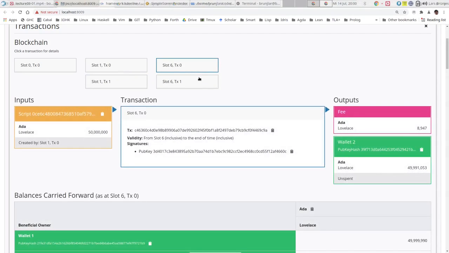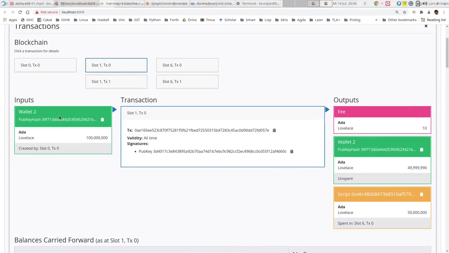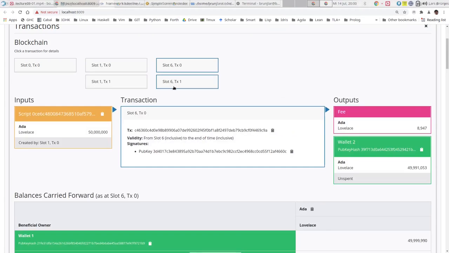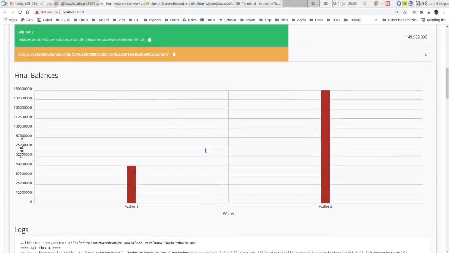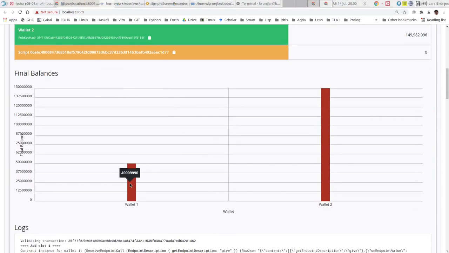So wallet 2 collects the one donation. This is the one from wallet 2, so from itself, it gets it back. And that one is the gift from wallet 1. So indeed, as expected, wallet 1 ends up with roughly 50 ADA and wallet 2 with 150 ADA.